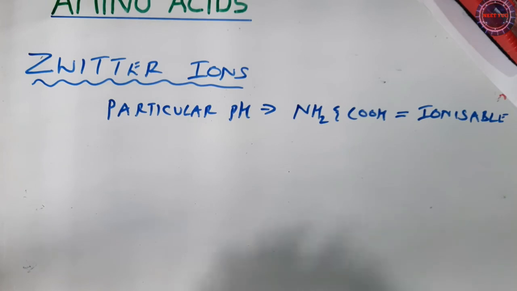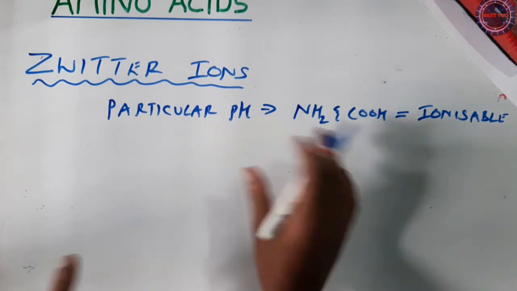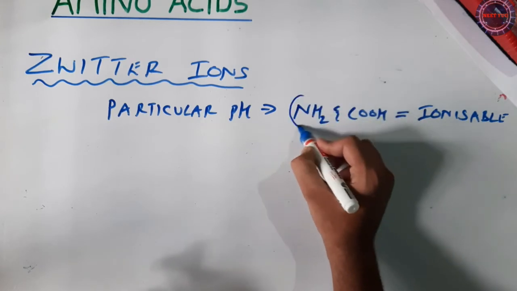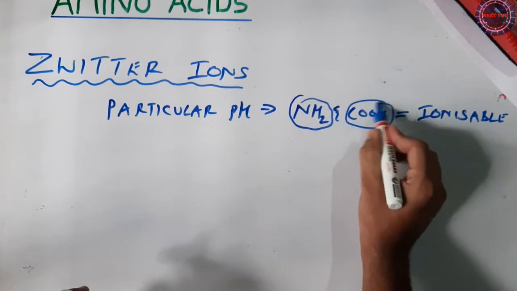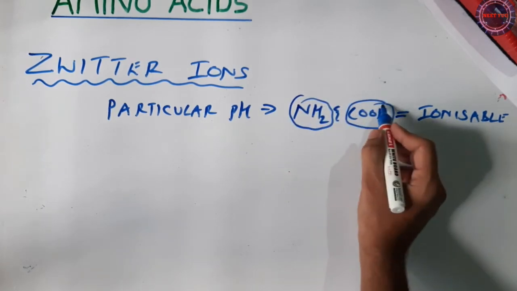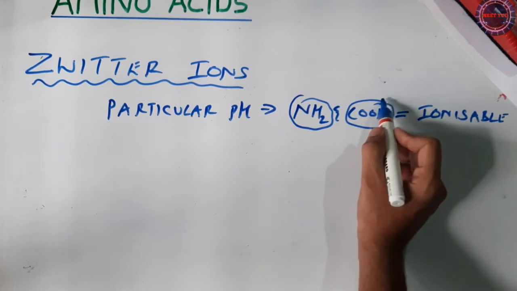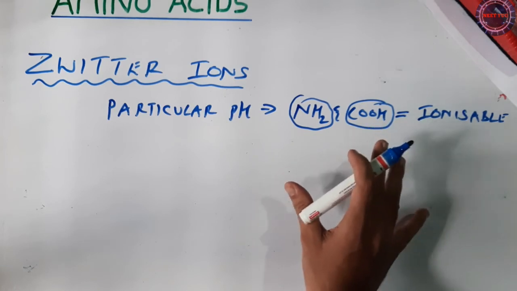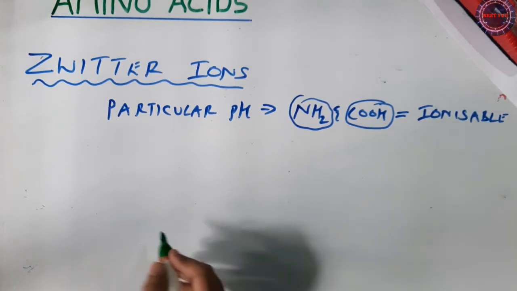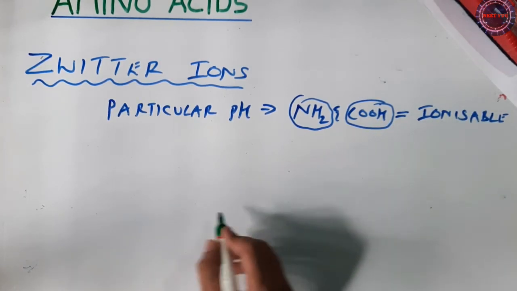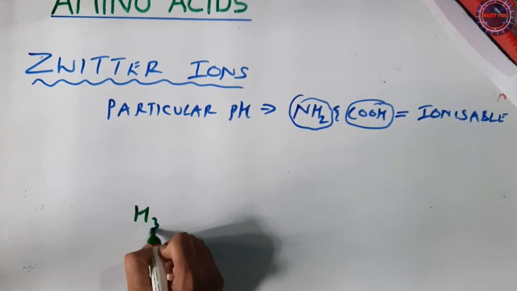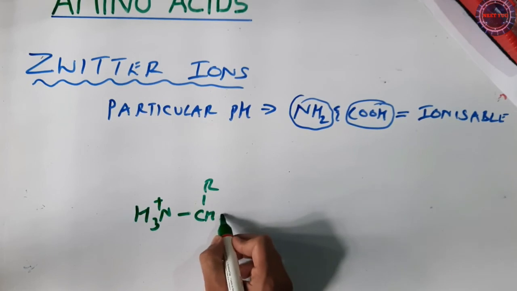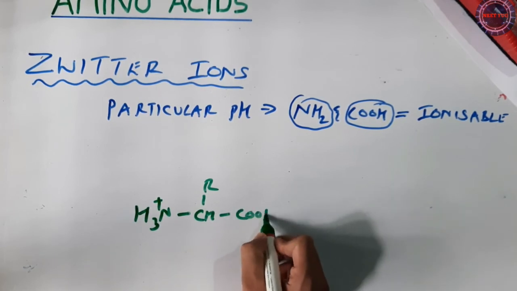And let me tell you one more thing: during this ionization process in the amino acid, particularly the amino group as well as the COOH, the carboxylic group, the structure of the amino acid also changes. Okay, so let me give you a good example for that. Let us go with the basic structure. We have a variable group here, and we have this.